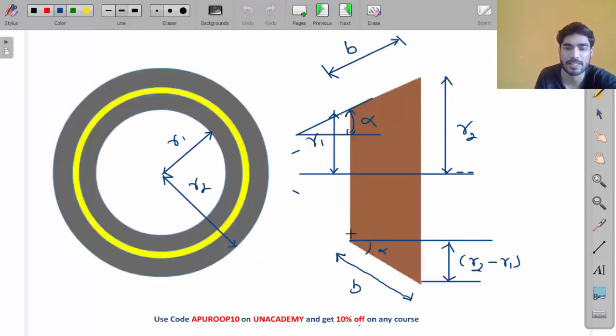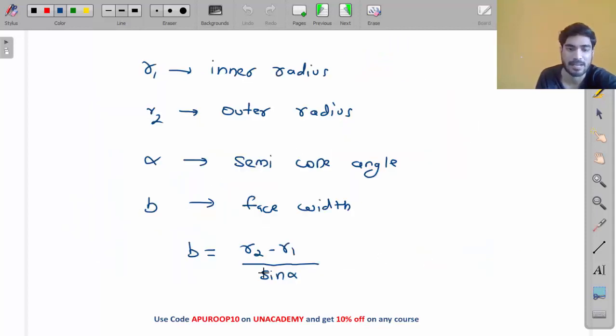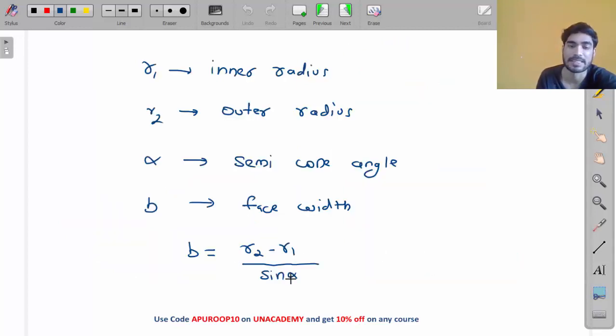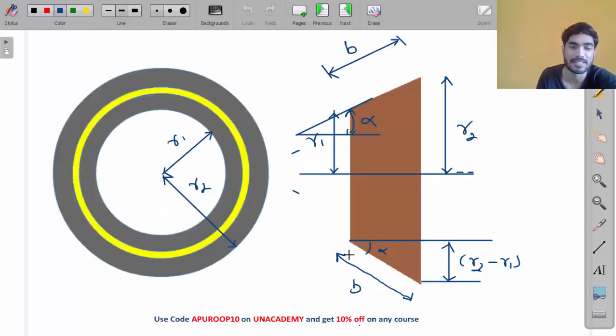If you calculate the value of B from this small triangle, this is R2 minus R1, this is B, and this is alpha. So sine alpha will be equal to R2 minus R1 by B. So B will be equal to R2 minus R1 by sine alpha. This is the face width, where the contact is taking place.